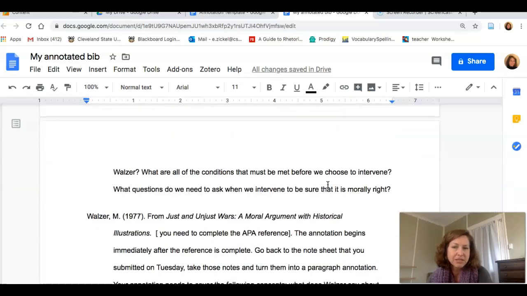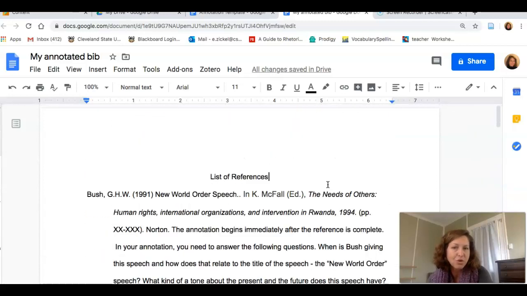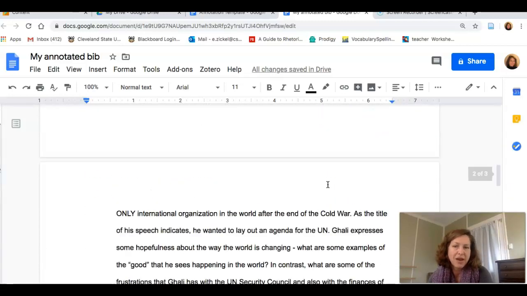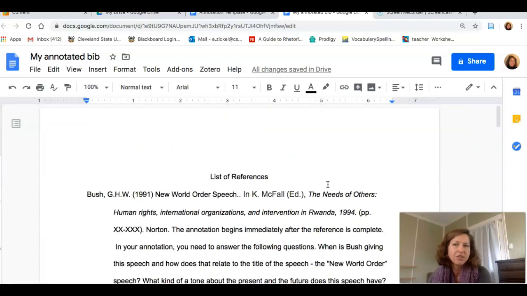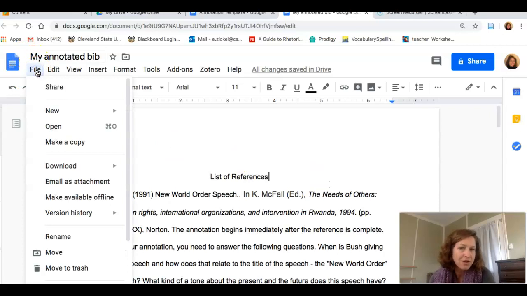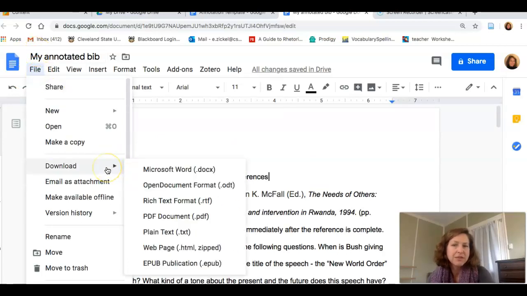Certainly, once you complete this, you're not going to have this many sources. You only need 4. So you have to have these last 2, but then you choose the other 2 that you want. You are going to download this as a Word document or a PDF. I would recommend Word document. Save it to your own computer, and then upload it to Blackboard, and we will get started on Rwandan history next week,